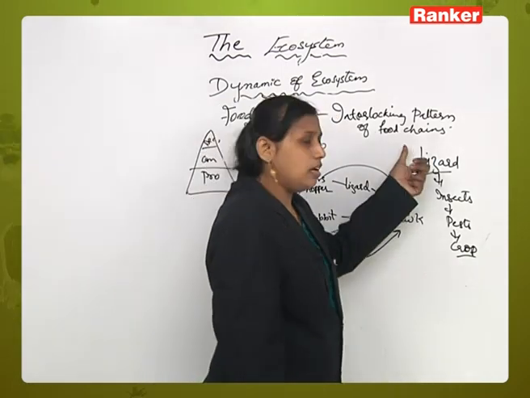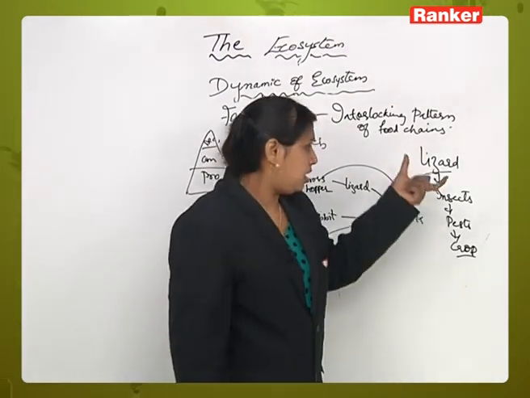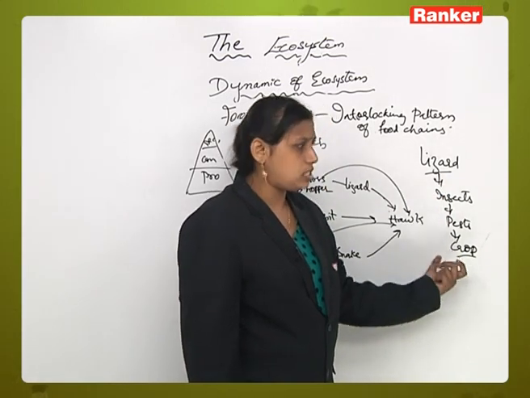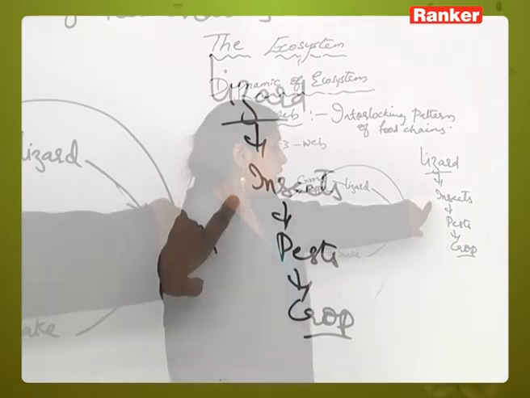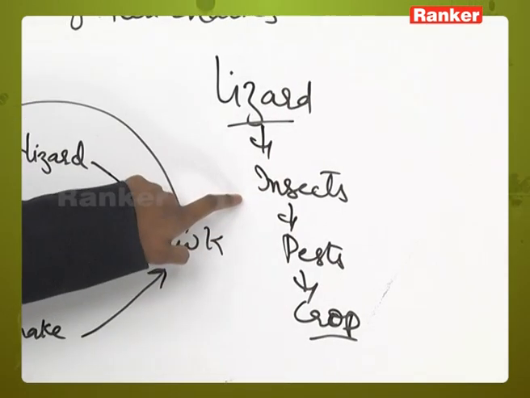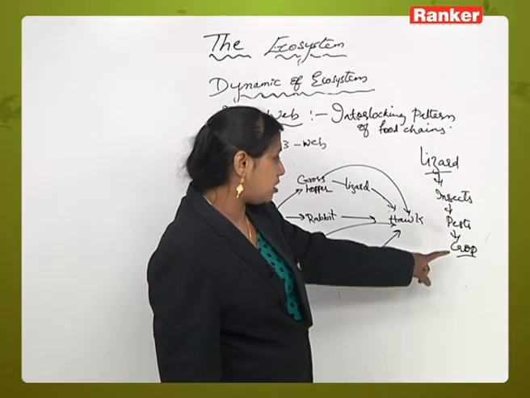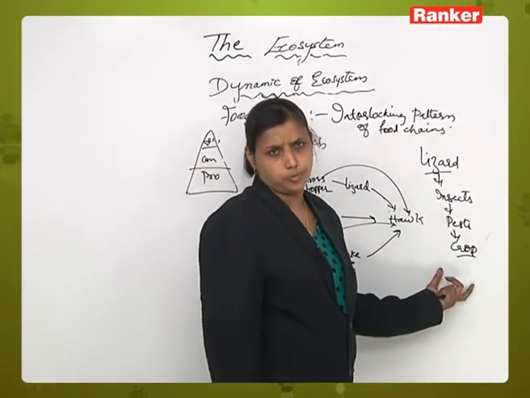So a decrease in one population may lead to fluctuations in the remaining levels of an ecosystem. If there is no lizard, more insects will lead to insect pests on grasses, and that will affect the fertility of the crop ecosystem.